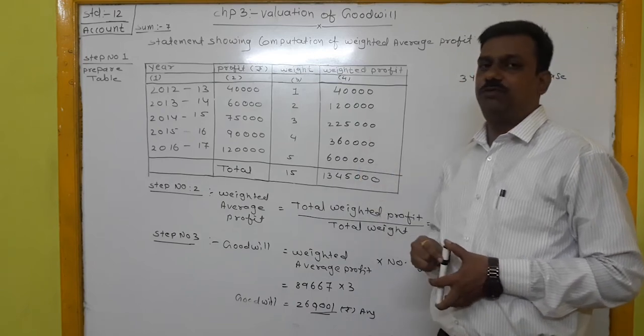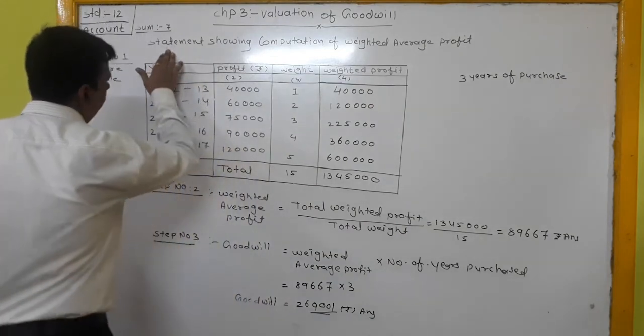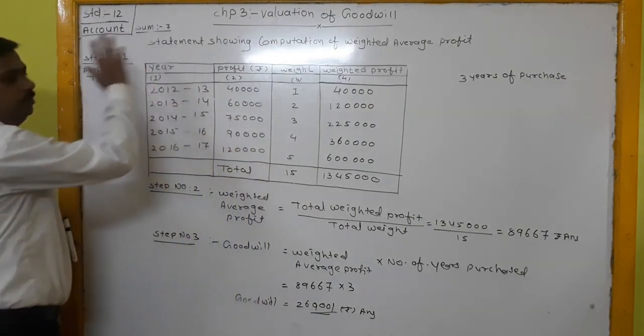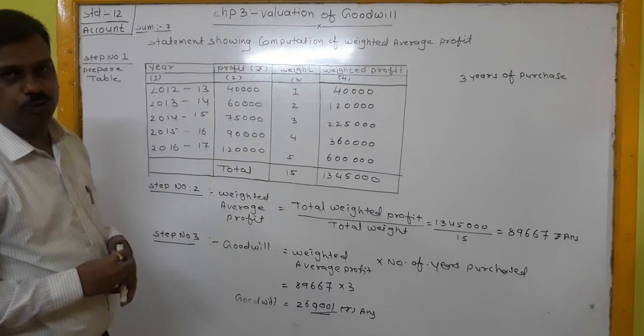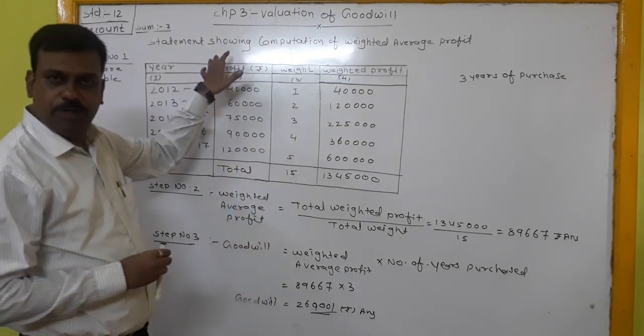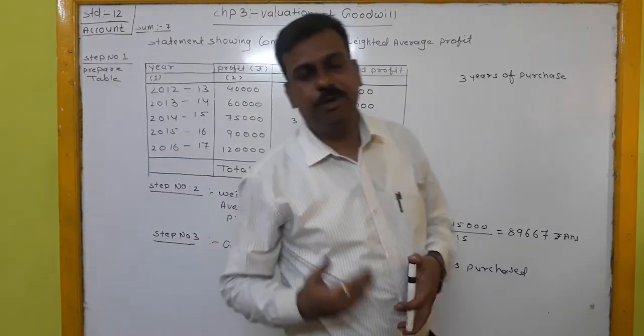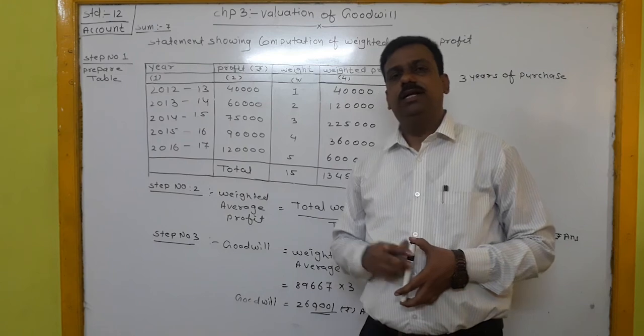In today's lecture we have learned about the weighted average profit method and solved one sum related to it from the exercise, sum number 7. You have to solve sum number 6 from the exercise related to the weighted average profit method. The remaining methods we will continue in the next lecture.